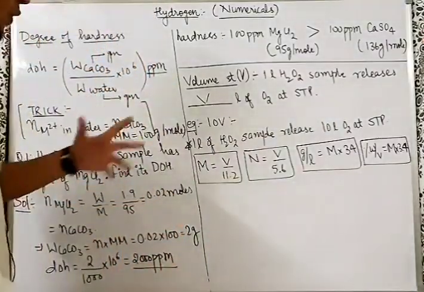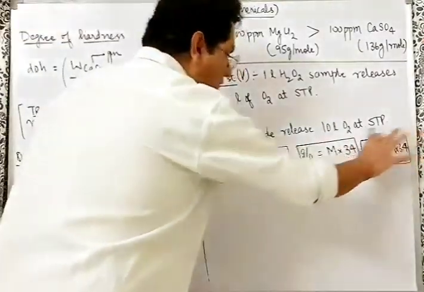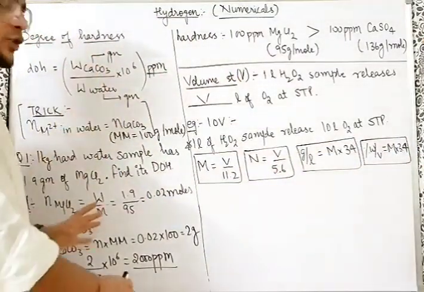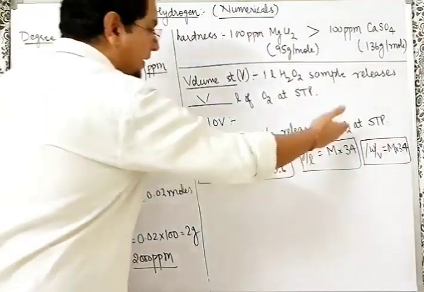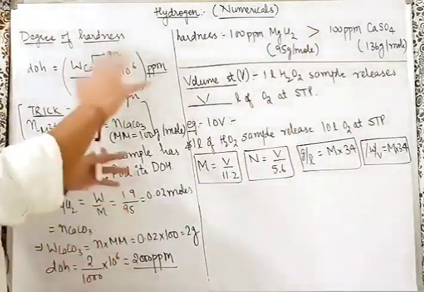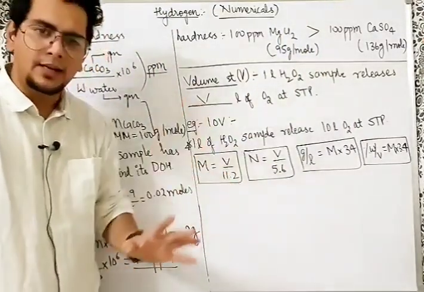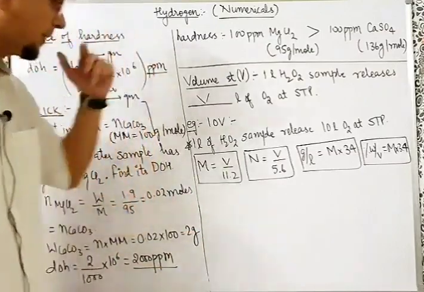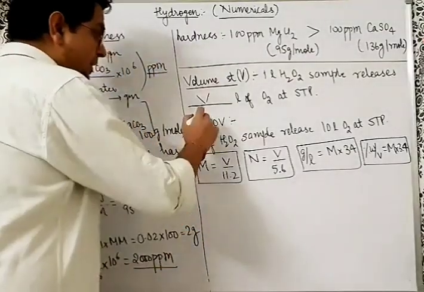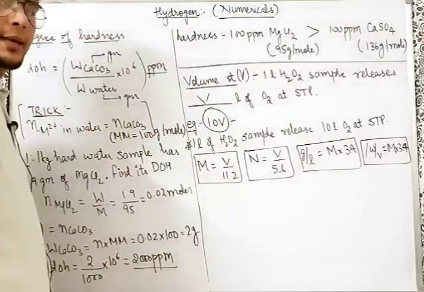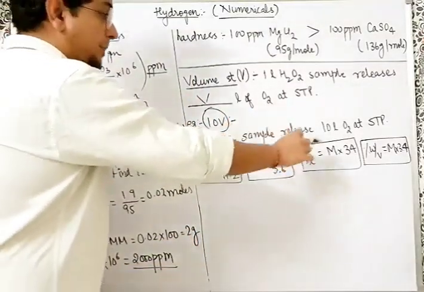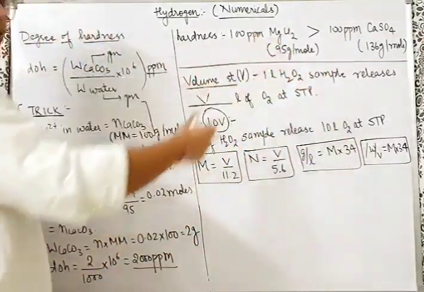Direct question. What is important? This is the formula that you can keep in mind. That's the direct trick by which you can get molarity, normality, gram per liter and percent weight by volume. So all these formulas we have to remember. If you remember the molarity formula, the remaining are automatically clear. I'll tell you how. So dekho yaar, this question they can ask you for this 10V sample. It is a commercially available sample. I'll be finding molarity, normality, gram per liter, percent weight by volume. This is the formula directly.